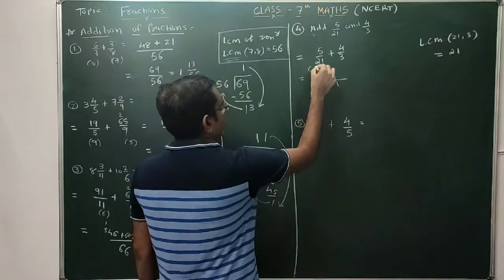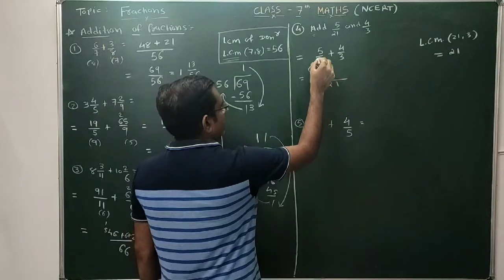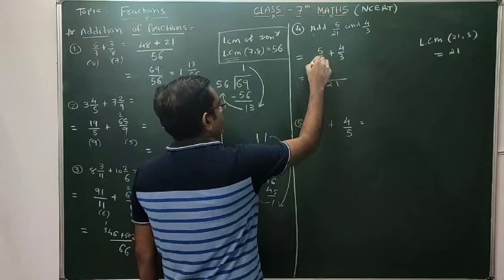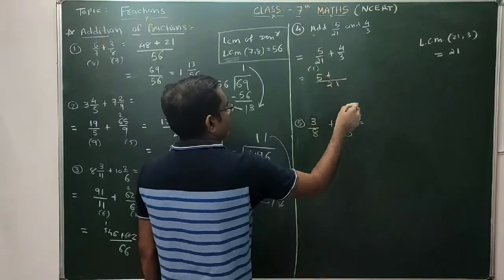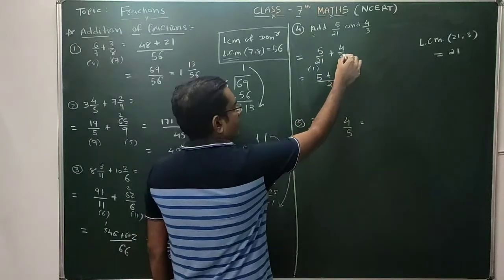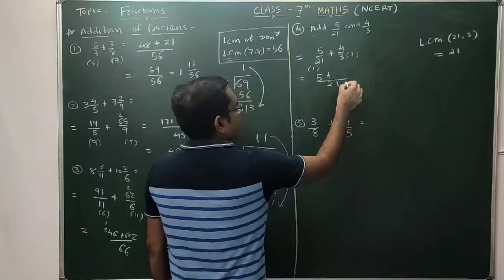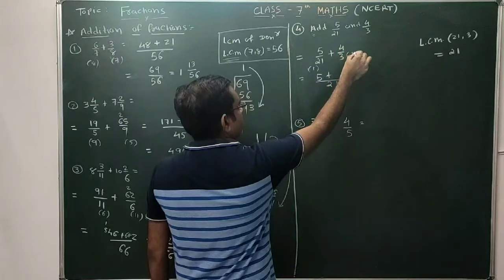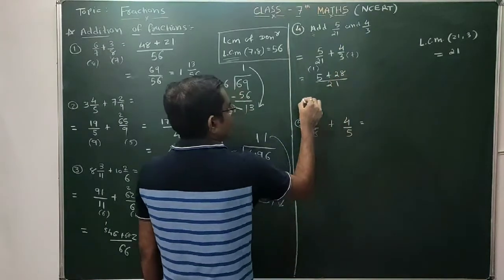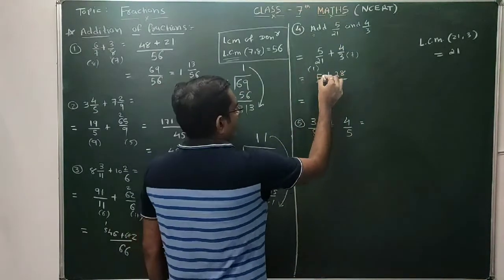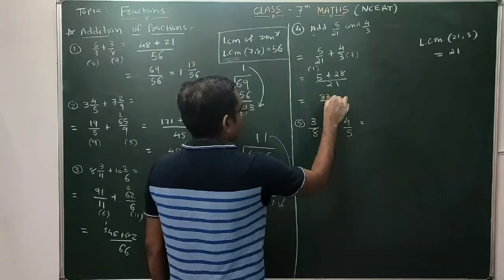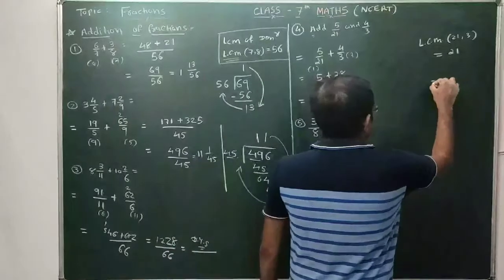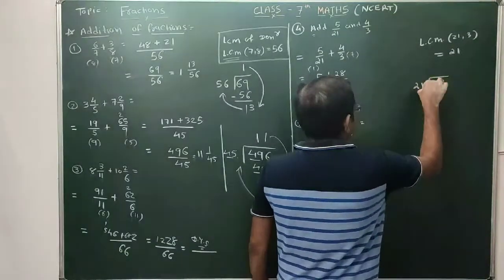Similarly, you have to multiply this 21 with 1 and 21. So 21 ones are 21. You have to multiply this 1 with the numerator. So 1 five is 5. Plus, to get this 21, you have to multiply this denominator 3 with 7. So 3 sevens are 21, and therefore you have to multiply this 7 with the numerator. So 7 fours are 28. Clear? So the answer will be 28 plus 5, which is 33 by 21, which is again an improper fraction. So perform the long division of 33 by 21.